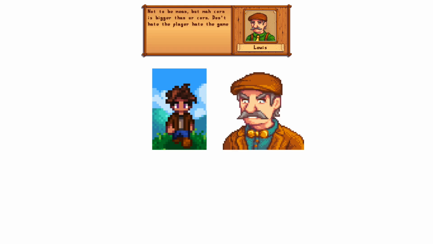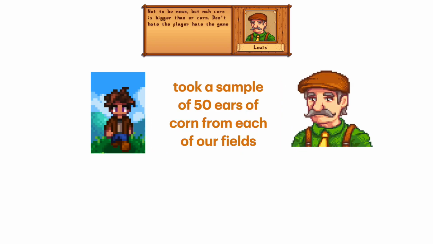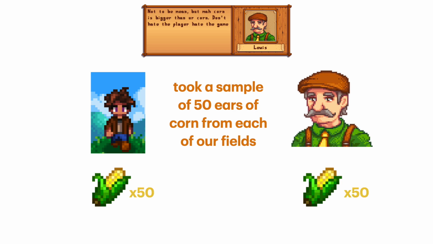So obviously I did not agree to these very blasphemous statements about my corn, so I decided to do a little mock trial to compare and see who has the bigger corn. Both me and Lewis decided to take a sample of 50 ears of corn from each of our fields and weigh each corn and log it down.